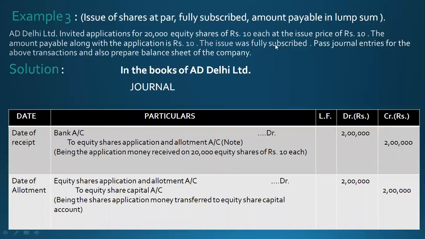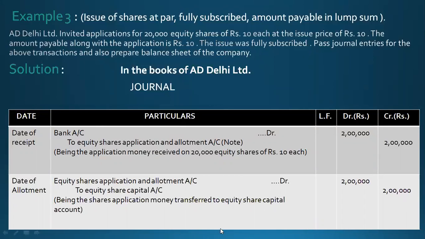The issue is fully subscribed. So that means 2 lakh rupees is received in lump sum altogether at the time of application. Shares are equity shares. So we'll write bank account debit to equity share application and allotment account 2 lakh. Then equity share application and allotment account debit to share capital account 2 lakh. So that means rupees 2 lakh is received by the company.